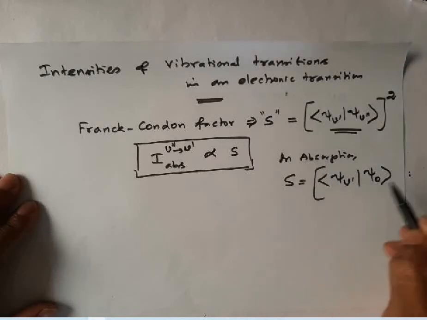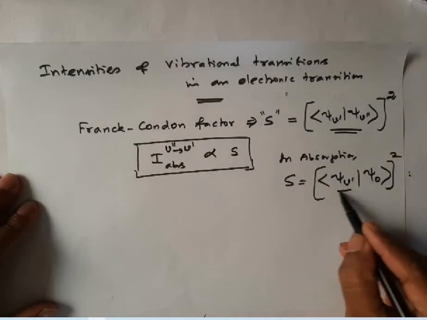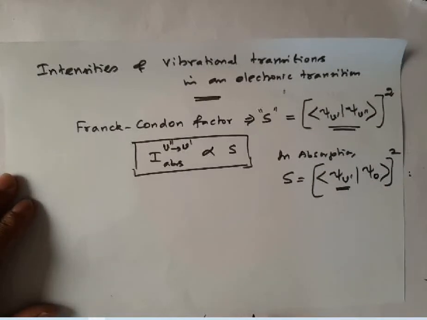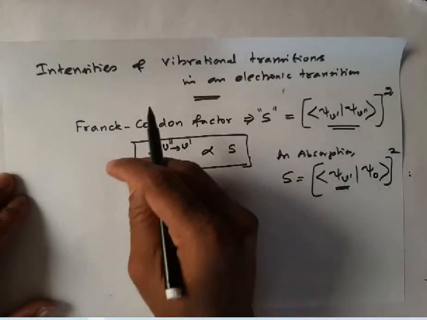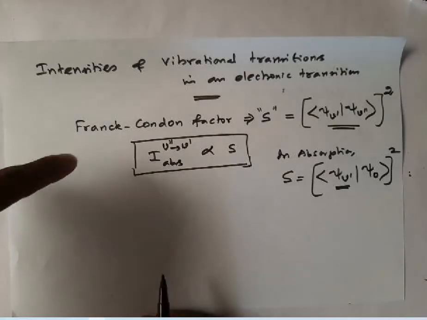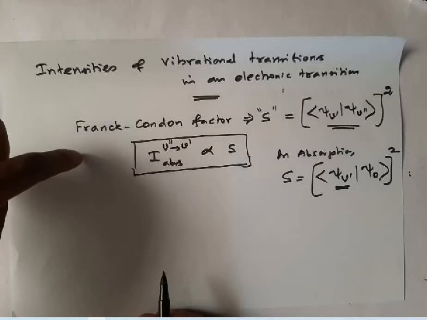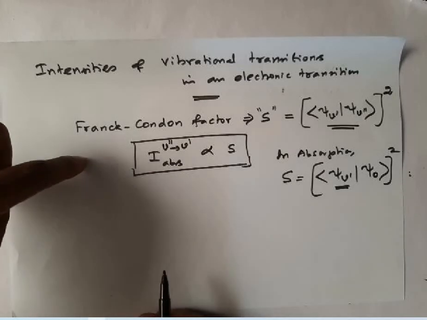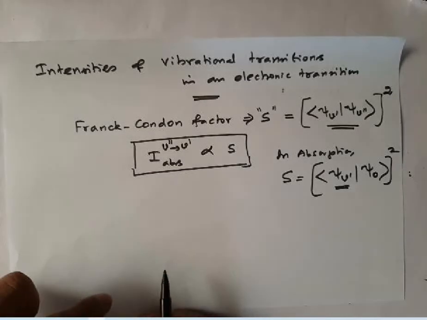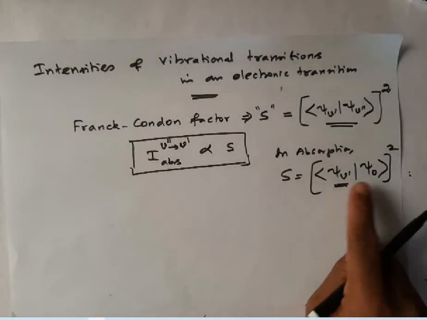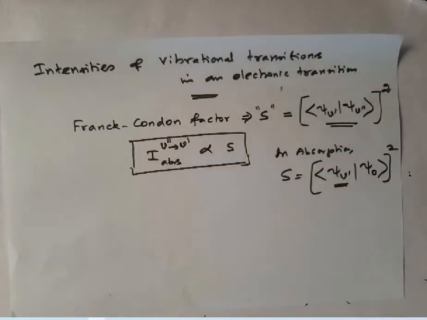So when the transition takes place, which vibrational state of the excited electronic state overlaps maximum with the ground vibrational state of the ground electronic state, that decides the intensity of the transition.